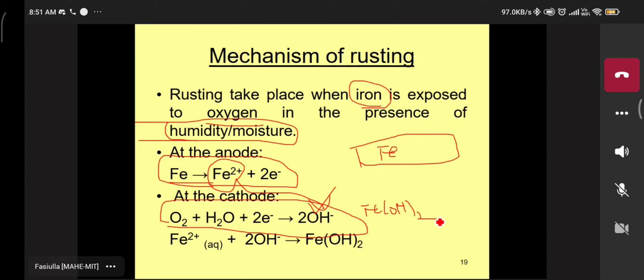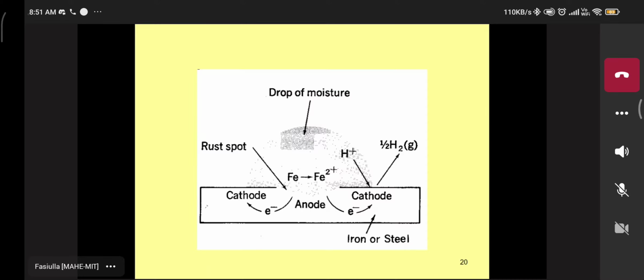Fe2+ combines with the free hydroxyl ion. The free hydroxyl ion is a reactive functional group, and combined with the metal ion Fe2+, the product is Fe(OH)2. This product formation is the first stage of the oxidation. You got it here, ferrous hydroxide.